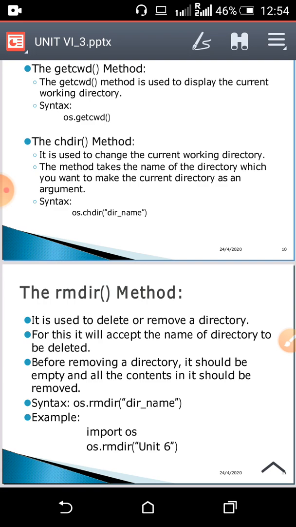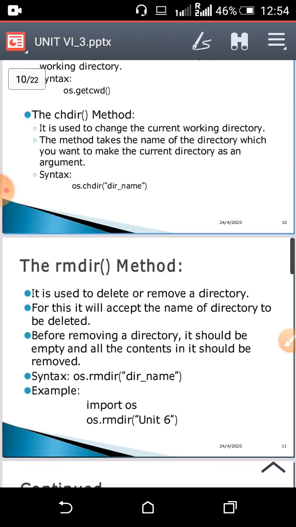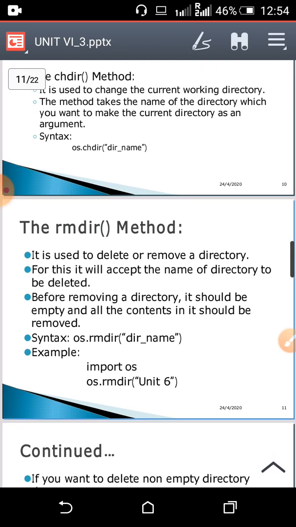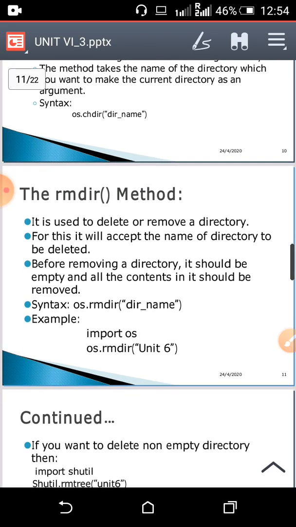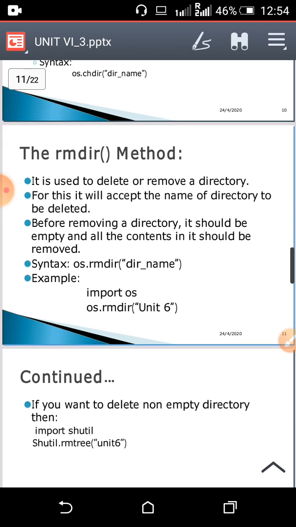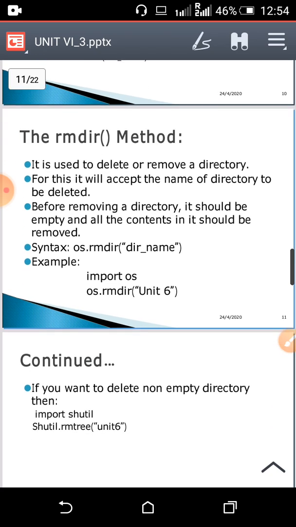So I am going to write os.chdir, in brackets the directory name is pps. It will change my current working directory to pps. Now next is the rmdir method, that is the remove directory method. If we have created a directory and now we want to remove that directory.